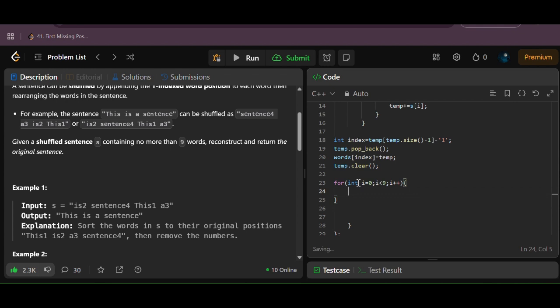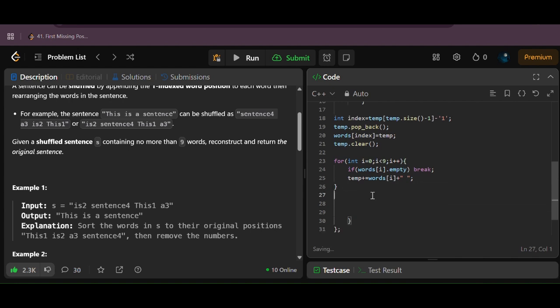After that, if words[i] dot empty, for that case break, and otherwise temp plus equals words[i] plus space.